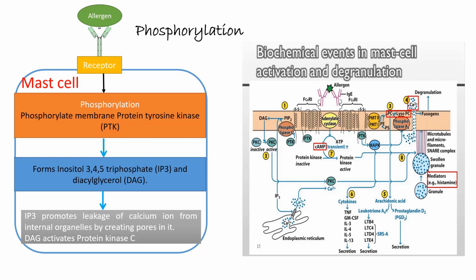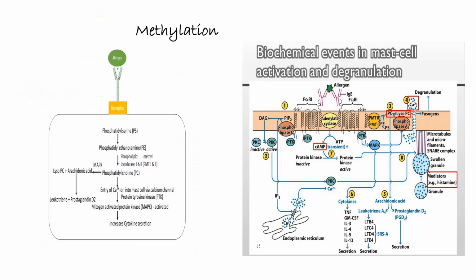It phosphorylates the membrane protein tyrosine kinase, which forms inositol 3,4,5 triphosphate and diacylglycerol. Inositol triphosphate causes the leakage of calcium ion from internal organelles by creating pores in it. Diacylglycerol activates protein kinase C.